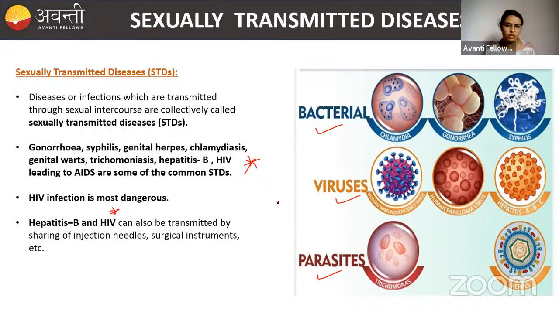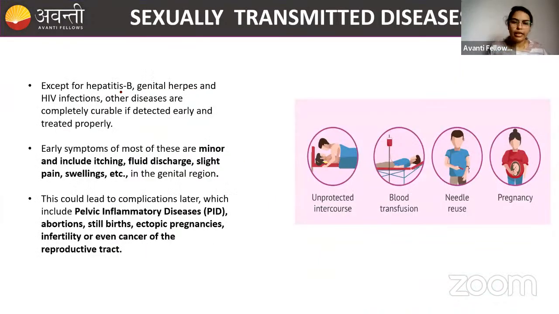Please remember those. Now, here in our country or in other countries also, except hepatitis B, herpes, and HIV, other diseases can be cured if they're detected early. Like syphilis and other diseases. If we detect it early, then we can cure that. There might be many early symptoms like itching in the genital area, smelly or fishy smelling fluid discharge. There might be slight pain or swelling.